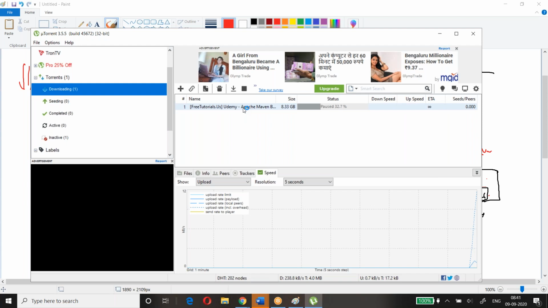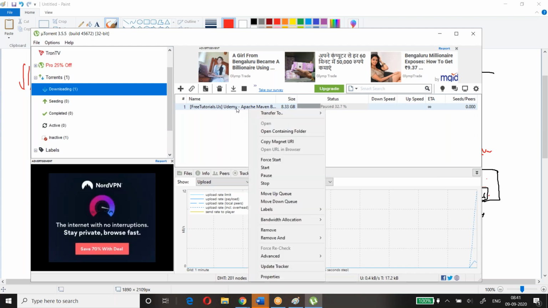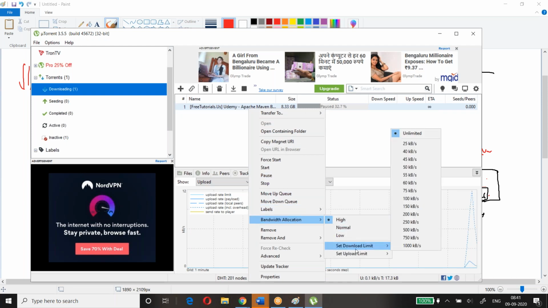Something I was downloading, some Udemy video. If I right click on that, you can see the bandwidth allocation is very high, and also you can see set download and upload. What does it mean? I'm downloading the data, and not only downloading, I'm uploading from my machine.